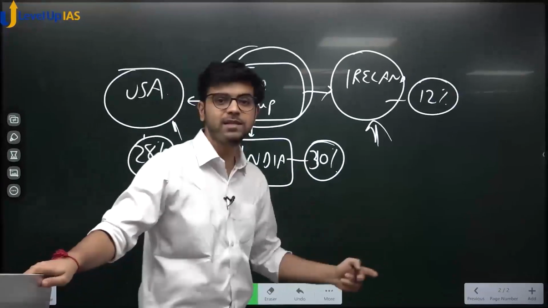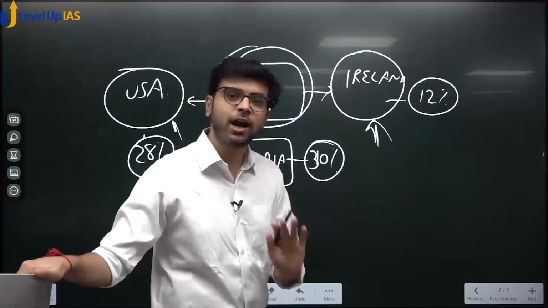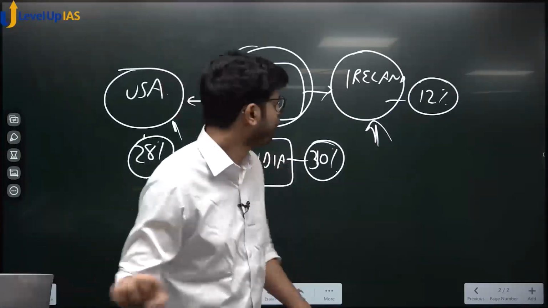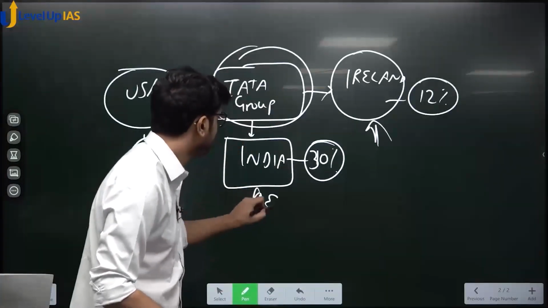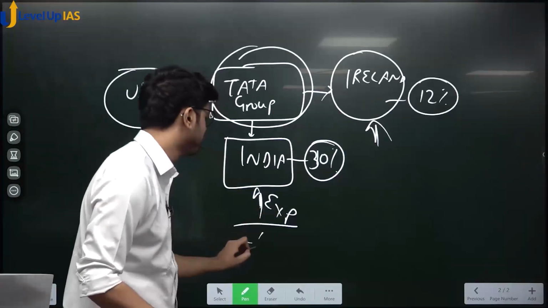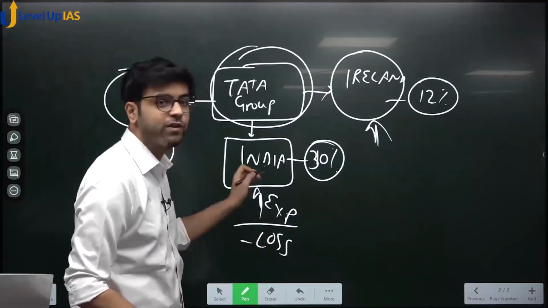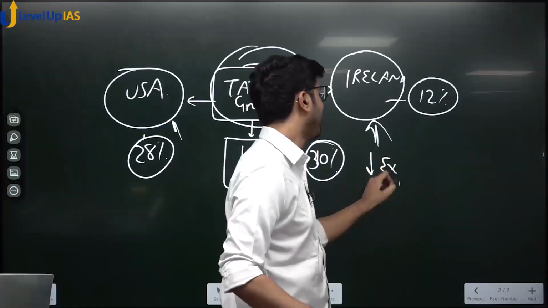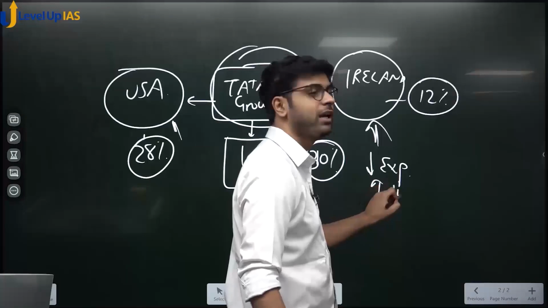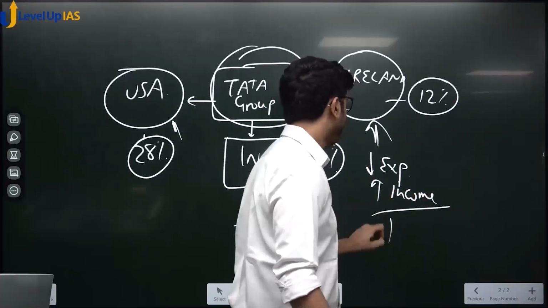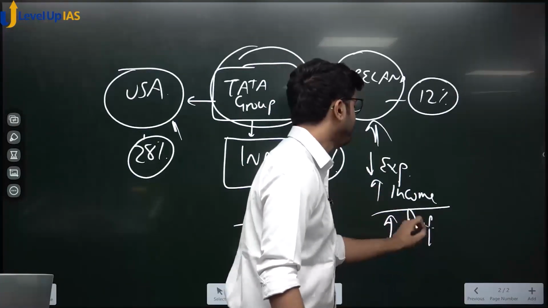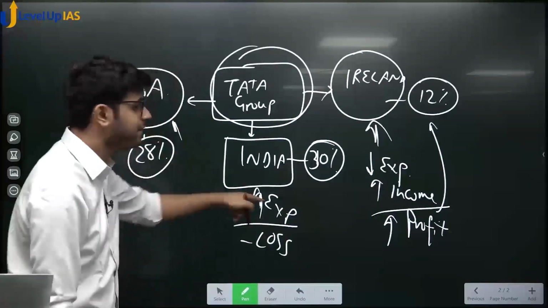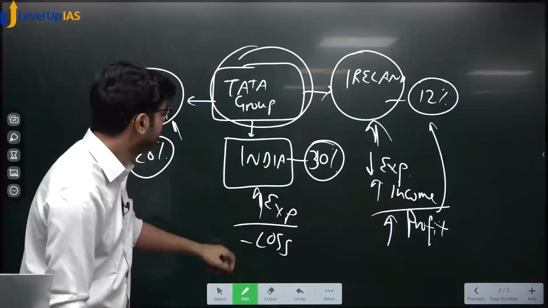When you show high expense, as per law, expenses are allowed as deductions. I told you, revenue is not taxed, but your profit is taxed. So you will try to show highest expenses here so that your Indian income goes into loss, yes or no? And that Indian income you will show as if you have earned it in Ireland, yes or no? So you will try to show less expense here and more income here, and when you show more income here, what will happen? It will result in high profit here. When this is taxed at 12%, you will be like, okay, 12%, let us give it. When they see 30% here, you will show loss.